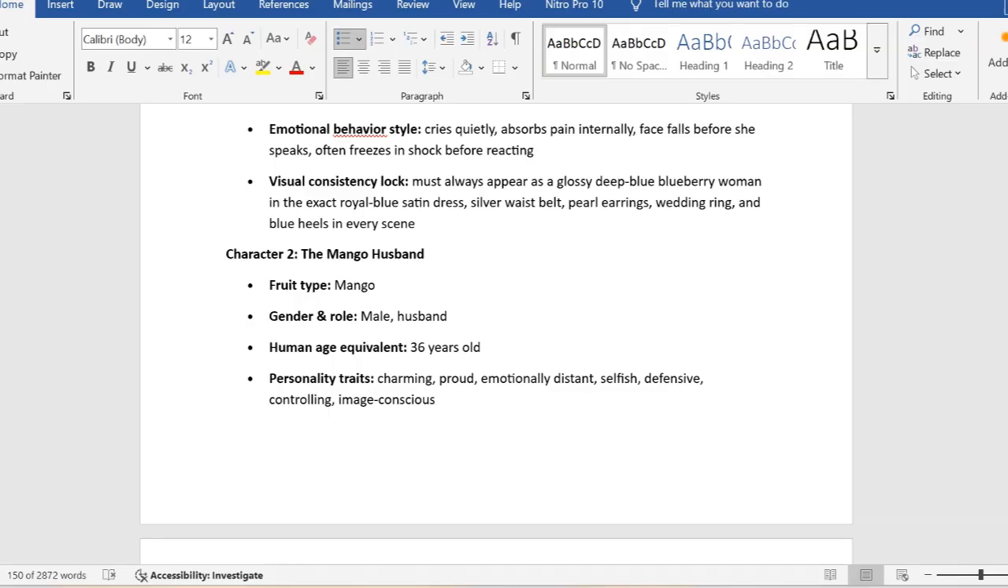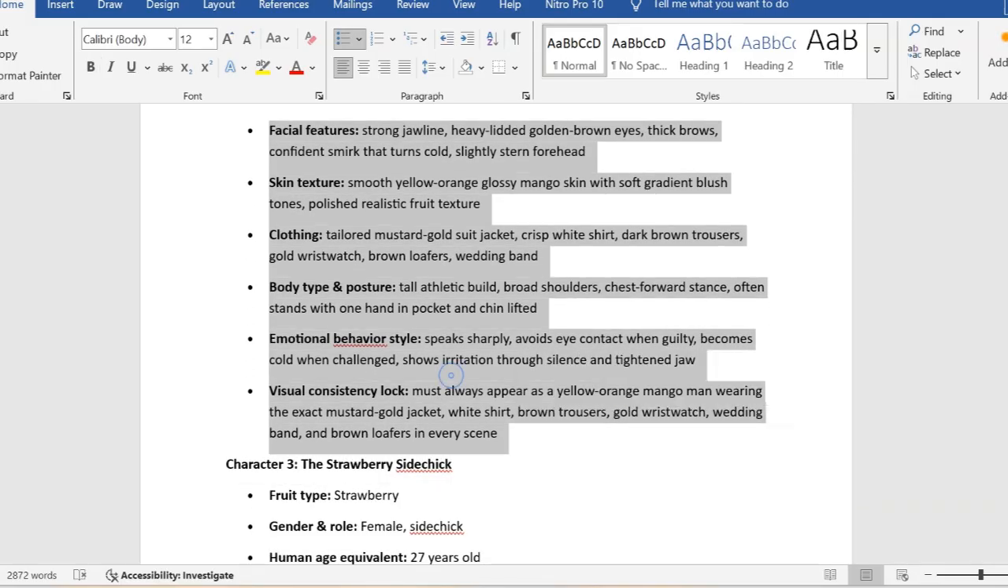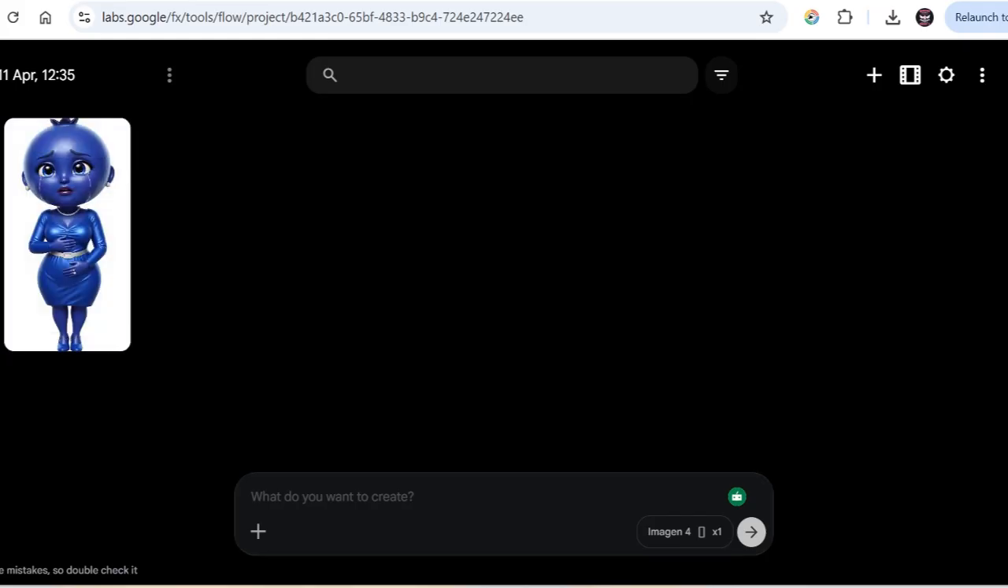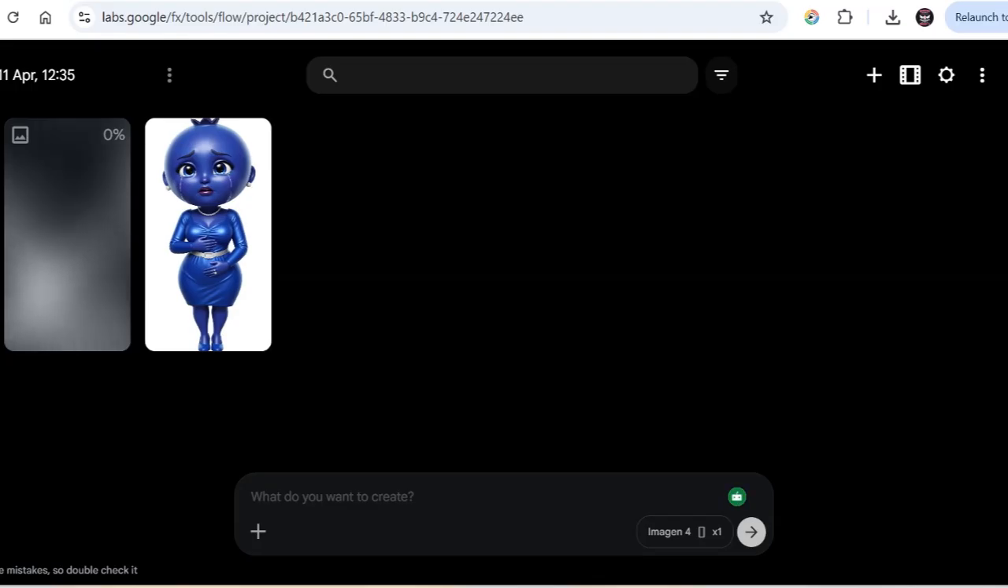The same thing you will do for the husband mango. Copy the prompts, the fruit type, copy all the prompts to the end for the husband mango. Copy it, head over to Flow. You can see the blueberry wife here. Head over to Flow and paste it in for the husband. Leave it the same setting. Then you click on generate. We just want to build these characters.